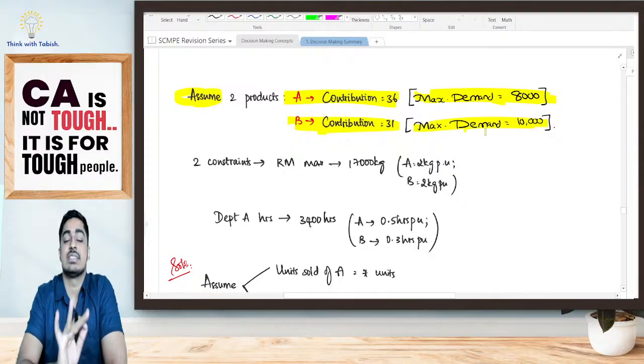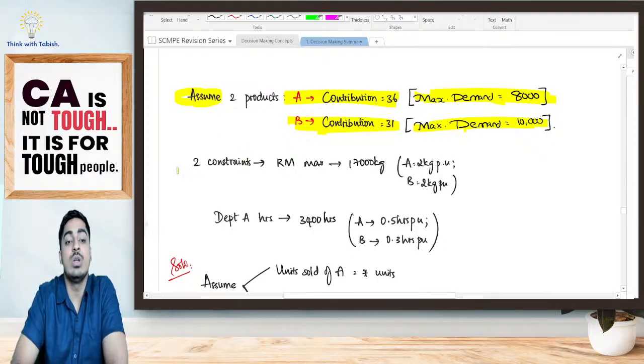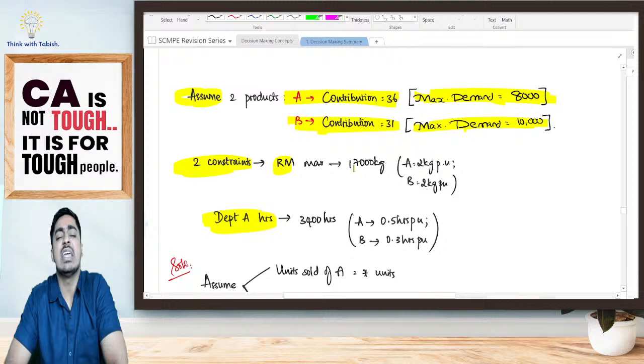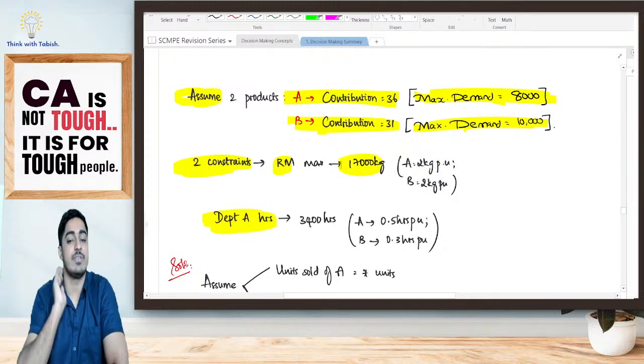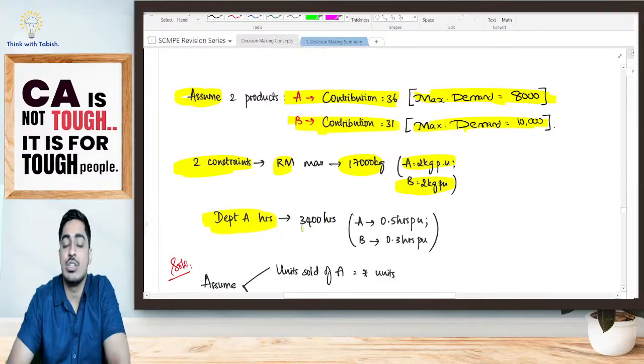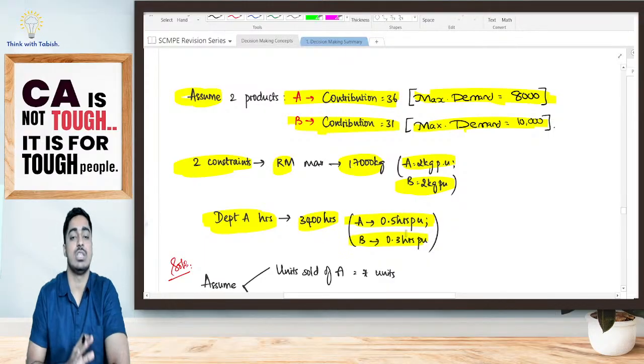For the time being, I'm telling that there are two different constraints. One is raw material, and one is machine hours in department A. Maximum raw material that I'm having is 17,000 kg. To produce A, I want 2 kg. To produce B, I want also 2 kg. Maximum hours I'm having in department A is 3,400. To produce A, I want 0.5 hours. To produce B, I want 0.3 hours.